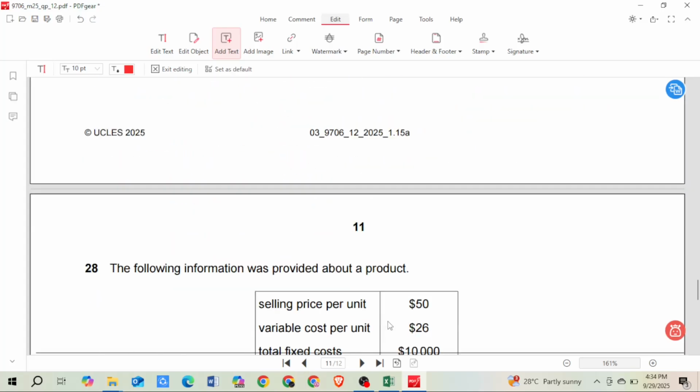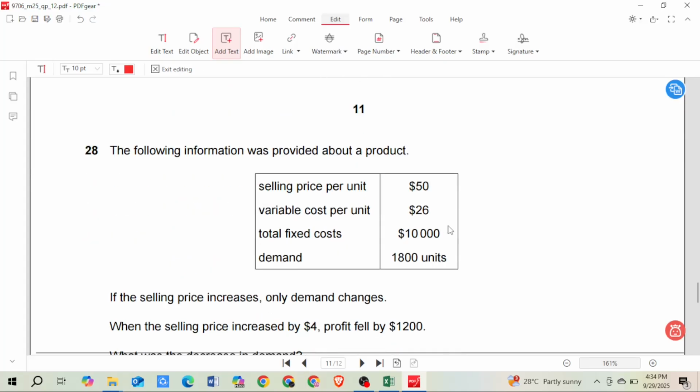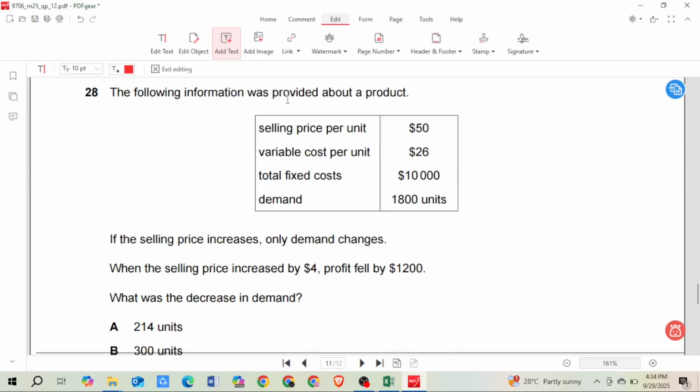Let's go to 28. The following information was provided about a product: selling price per unit 50, variable cost per unit 26, total fixed cost 10,000 and demand is 1800 units. If the selling price increases, only demand changes. When the selling price increased by $4, profit fell by 1200. What was the decrease in the demand?